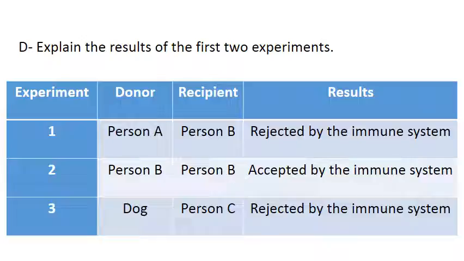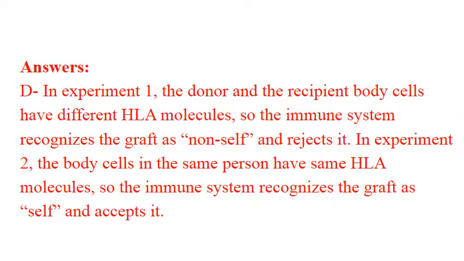Yes, body cells have the same HLA molecules. So here the answer is what Ali said. In experiment 1, the donor and the recipient body cells have different HLA molecules. The immune system recognizes the graft as non-self and rejects it. In experiment 2, the body cells in the same person have the same HLA molecules, so the immune system recognizes the graft as self and accepts it.